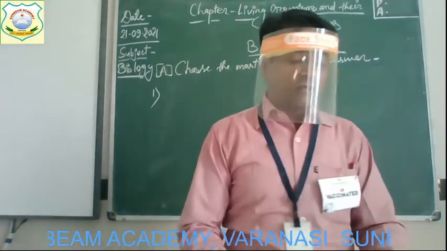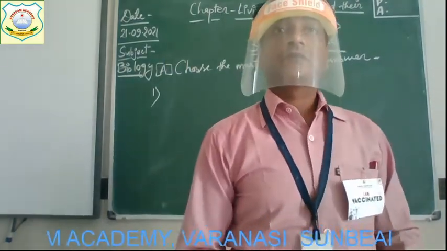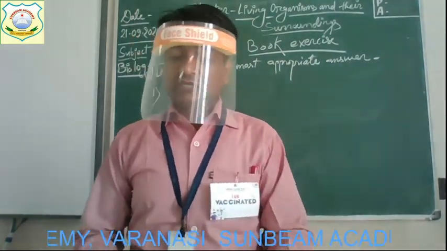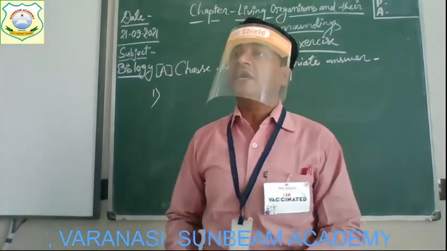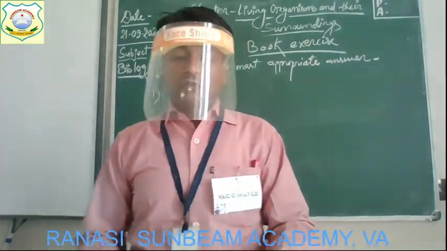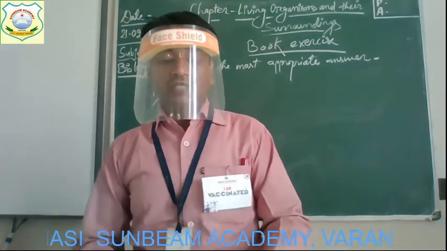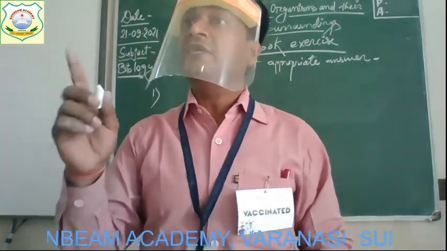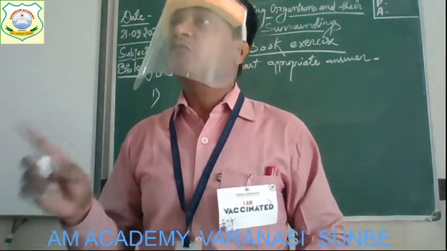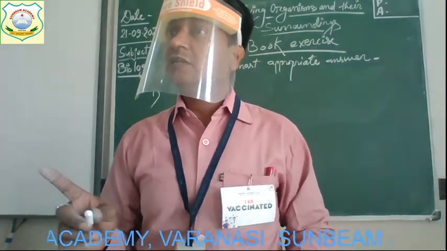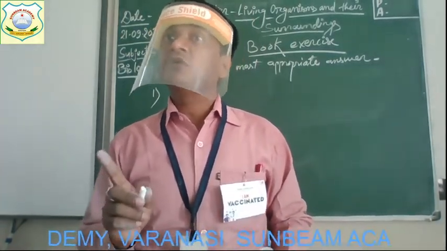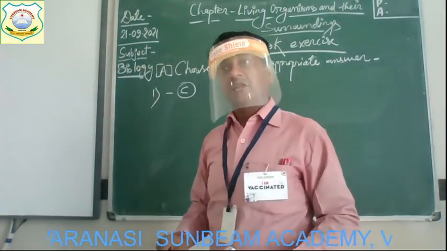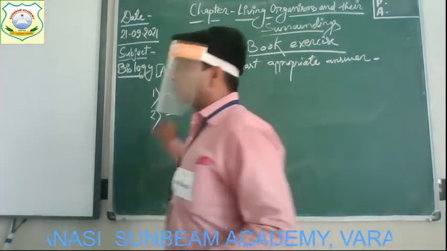And the question is, which of the following are producers? And the options given are: A. Herbivores, B. Carnivores, C. Green plants, and D. Bacteria and fungi. So, what is being asked in the question? Which of the following are producers? And children, you know that producers are those organisms that can prepare food by photosynthesis. Is it? So only green plants are the producers. So what is the correct answer here? Green plants. Right?